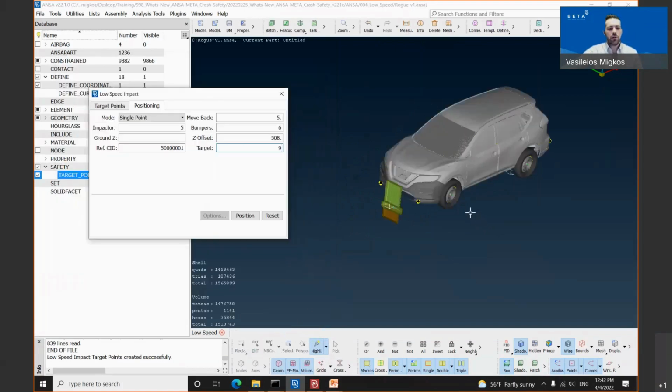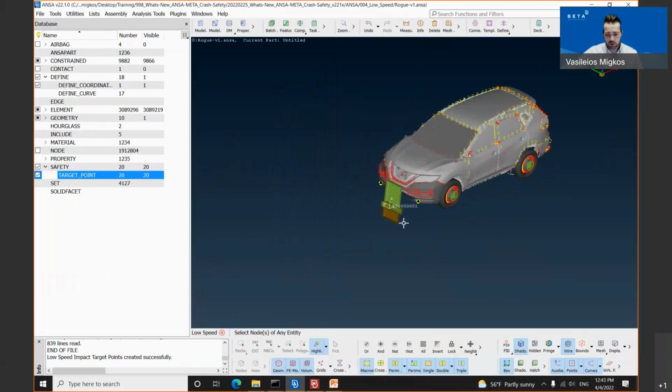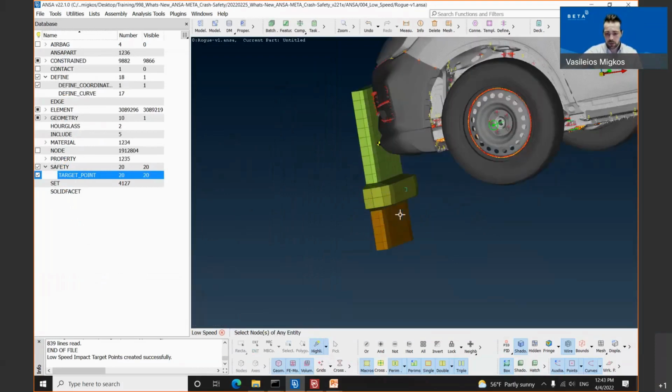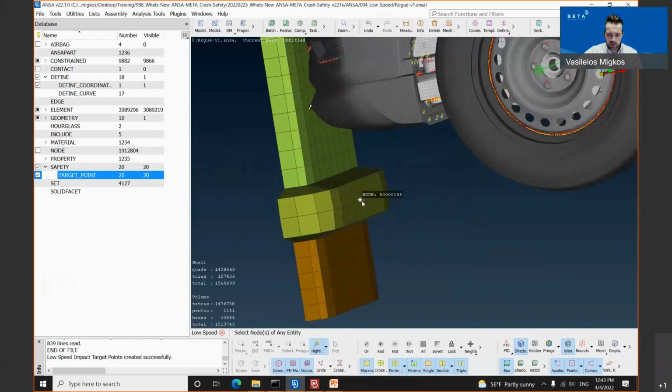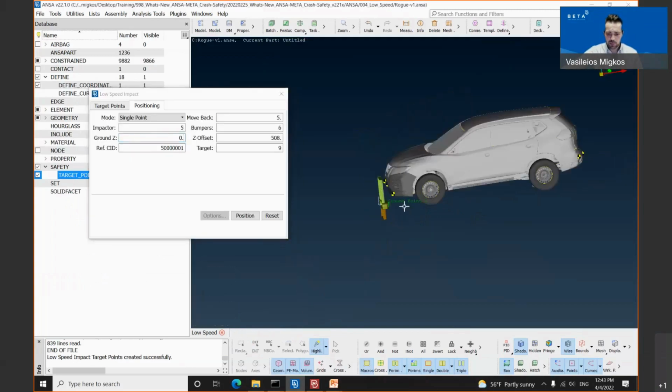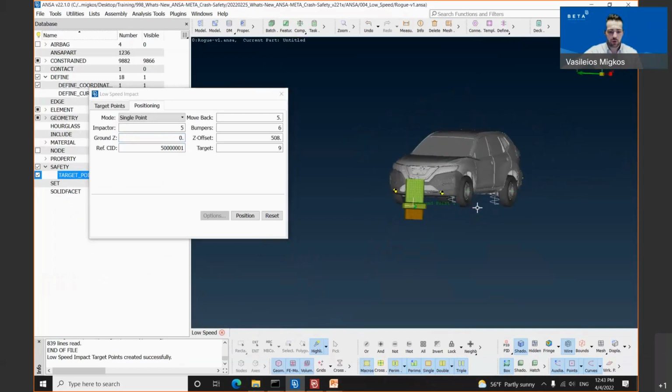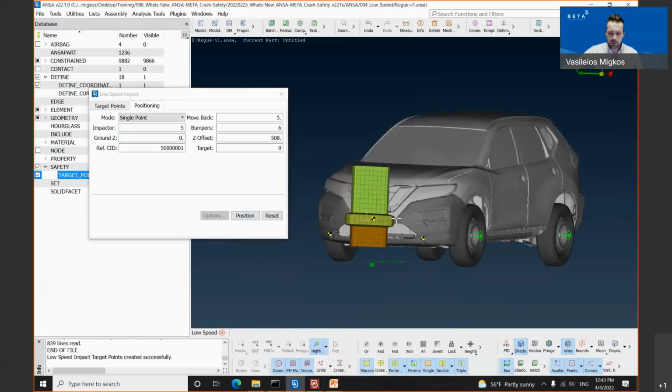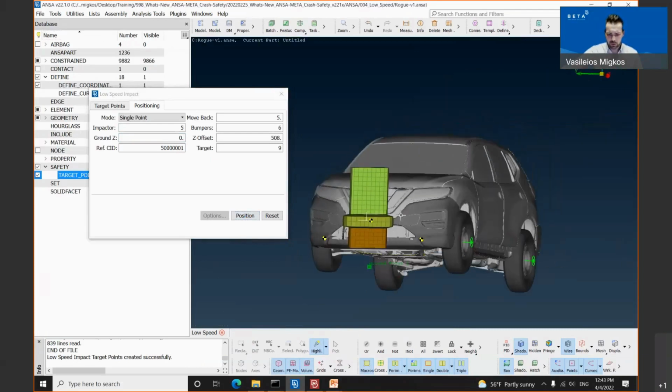The last thing which the user needs to do before hitting the positioning button is to define the ground type by simply selecting the question mark in order to be able to pick a point from the model window. We will select again the 3D point, which has the same Z coordinate as the lowest node of our tires, and we will hit the position button. Once the user hits the position button, as you can see, the impactor has been successfully positioned.